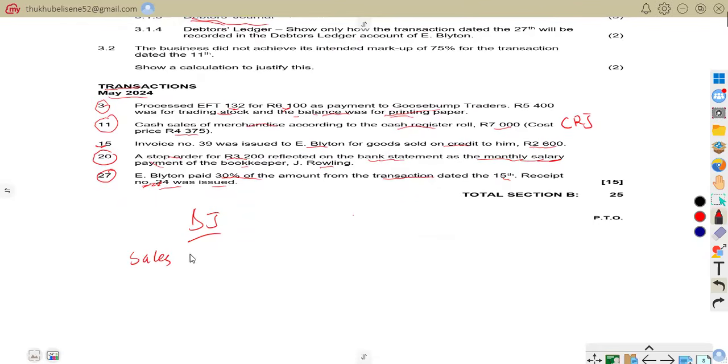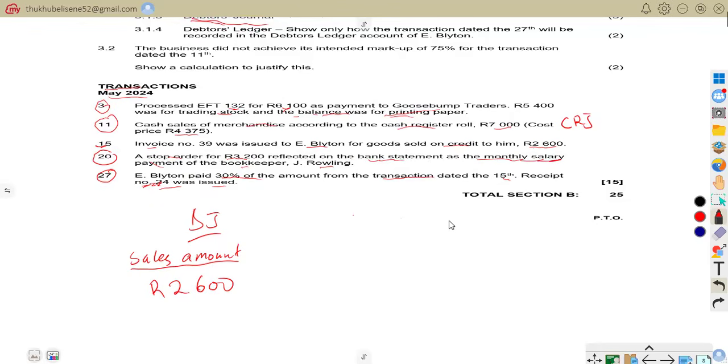That is very important for us to calculate the debtors journal. Our sales amount is 2,600, because we sold goods that amount to 2,600 to Belton. So that is our sales amount.